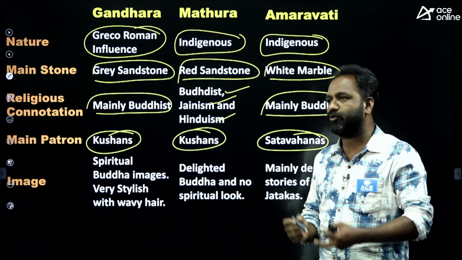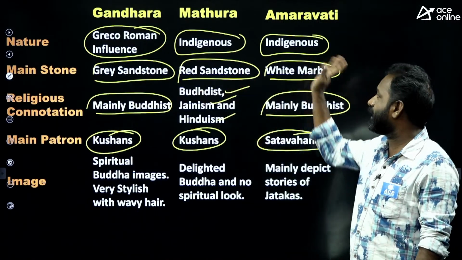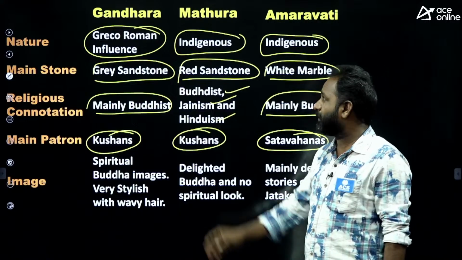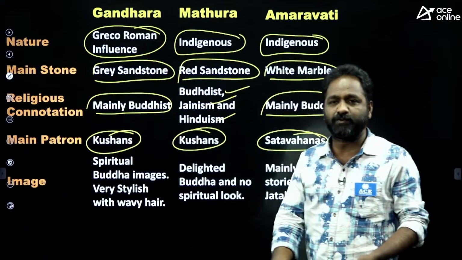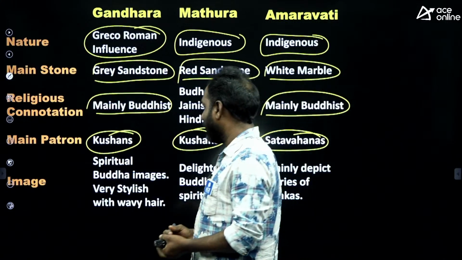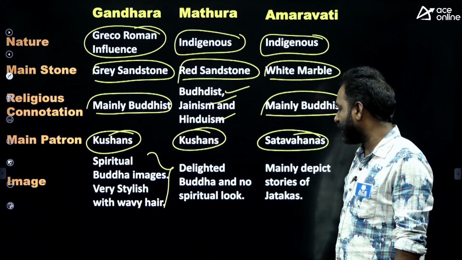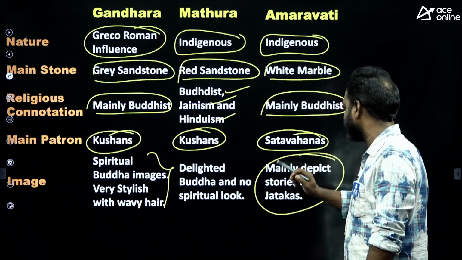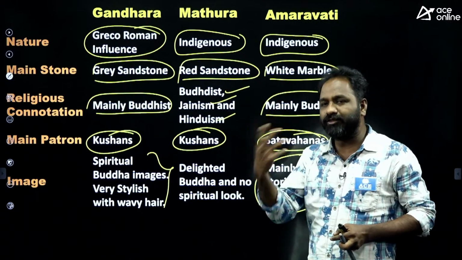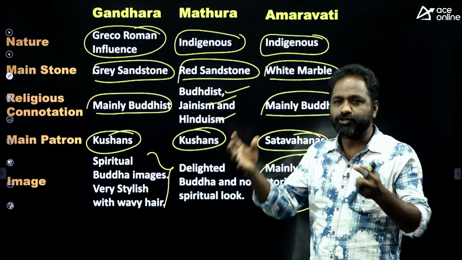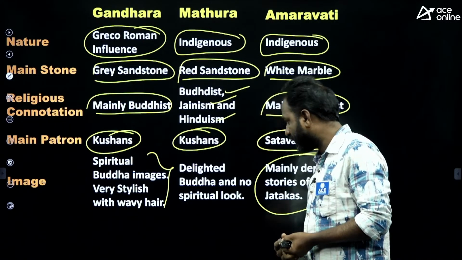Now there is a chance to ask the question: the Satavahanas patronized which of the following schools of art? Amaravati. Simple question. Mathura school of art was patronized by Kushans. So from this table only you can expect 4 or 5 different questions. Gandhara has a spiritual Buddha image, very stylish. Mathura has a delighted Buddha, no spiritual look. Amaravati mainly shows the stories of Jatakas. In Amaravati school of art, they used white marble, and on that marble they explained the stories of the life of the Buddha. We call them Jataka stories. Right.